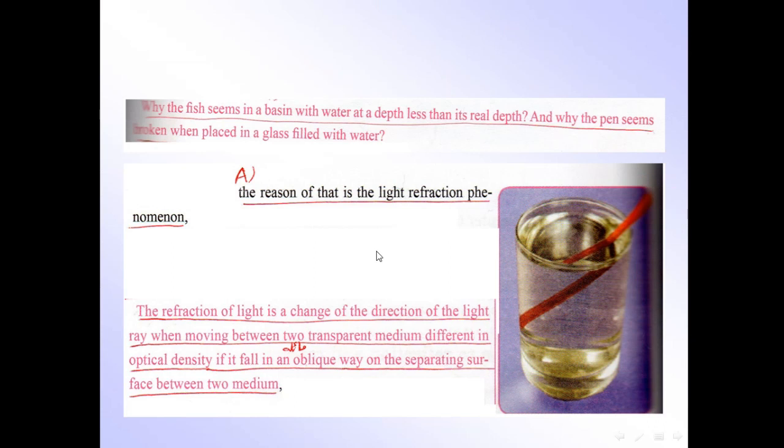There is another phenomenon. We can see it in our daily life. We can see the pencil is broken in a glass of water, and also we can see the fish swims in a basin with water at a depth less than the real depth.